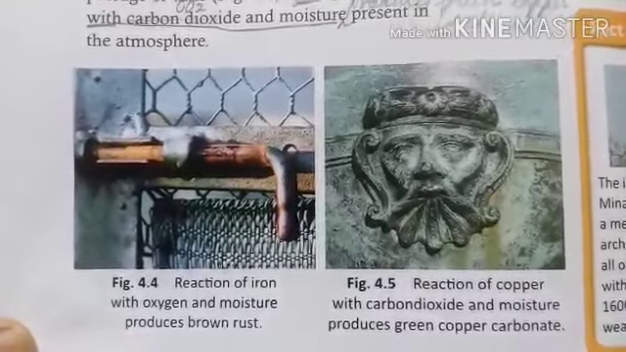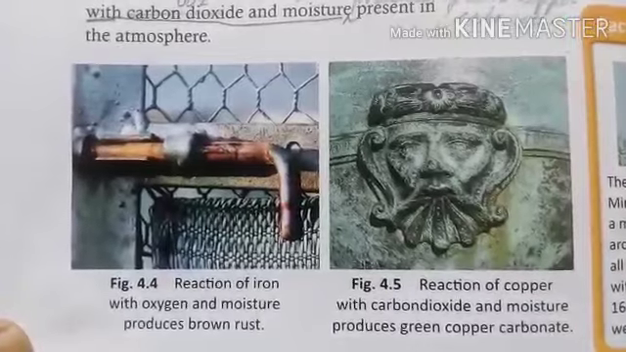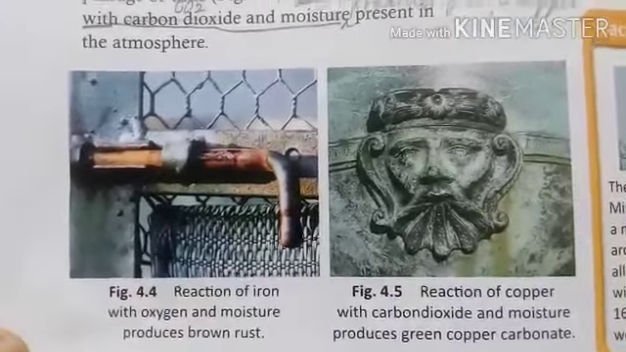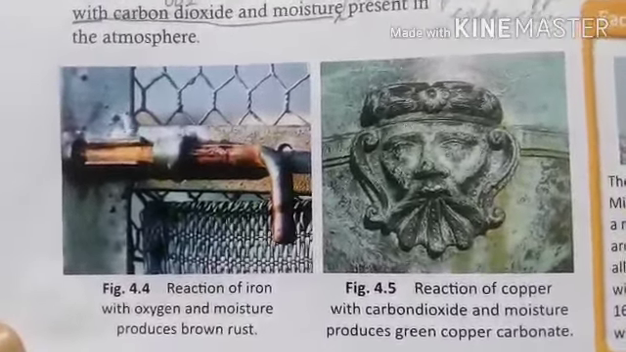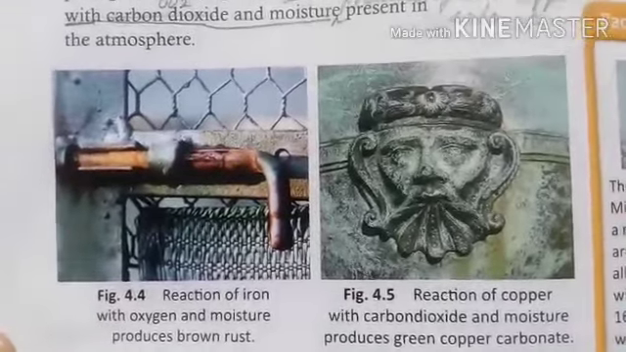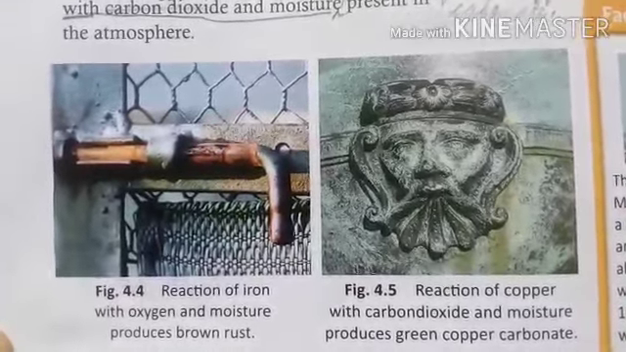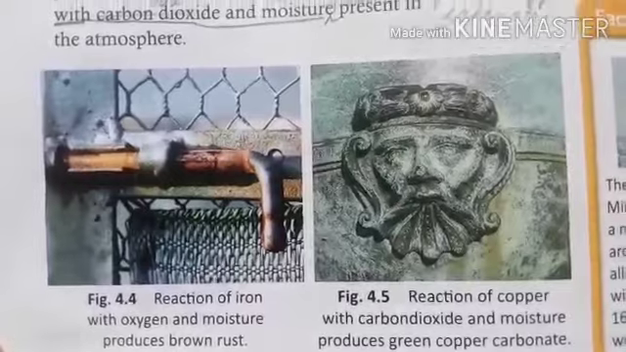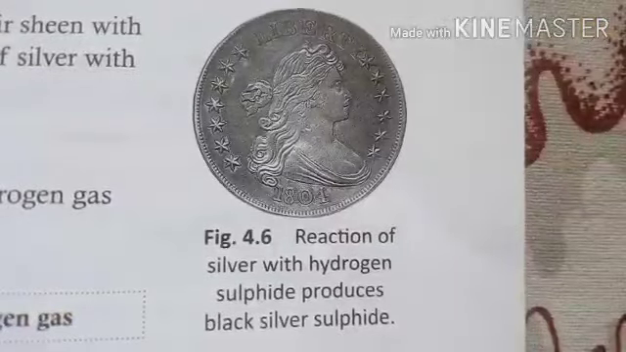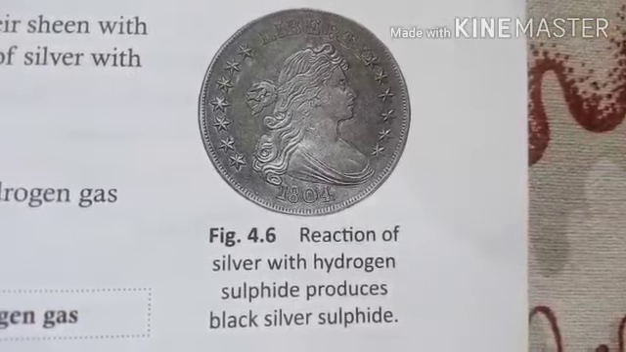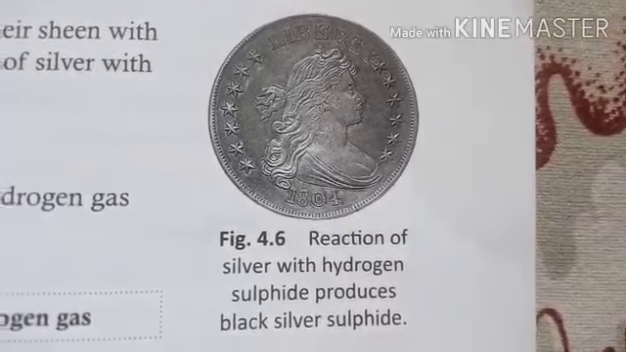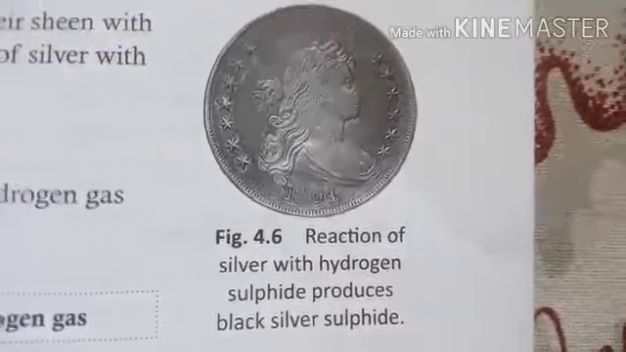So you can see in the figure 4.5, reaction of iron with oxygen and moisture produces brown rust, and in the figure 4.5, reaction of copper with carbon dioxide and moisture produces greenish copper carbonate. The reaction of silver with hydrogen sulfide produces black silver sulfide.